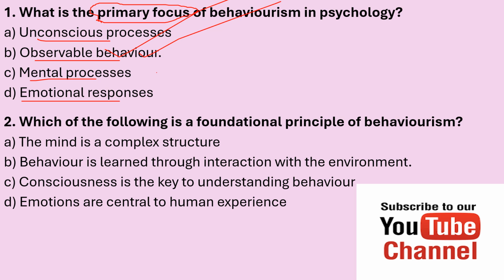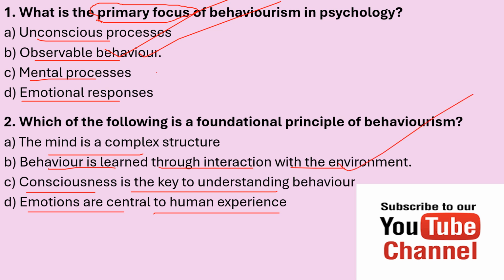Number two, which of the following is the foundational principle of behaviorism? A, the mind is a complex structure. B, behavior is learned through interaction with the environment. C, consciousness is the key to understanding behavior. And D, emotions are central to human experience. The correct answer is B. Behavior is learned through interaction with the environment.